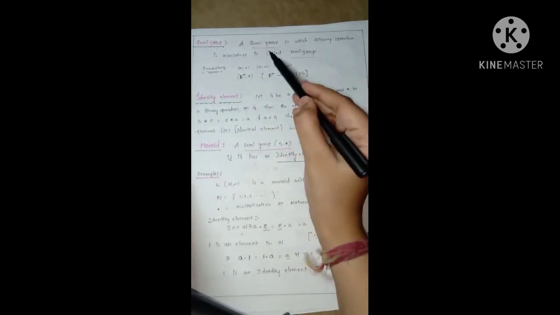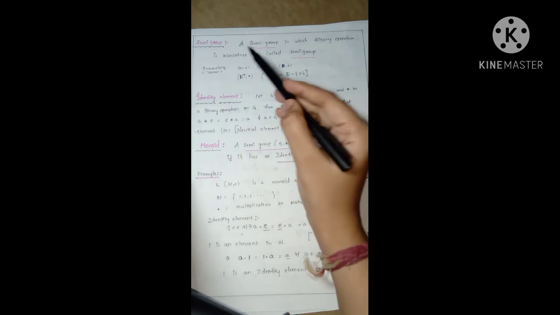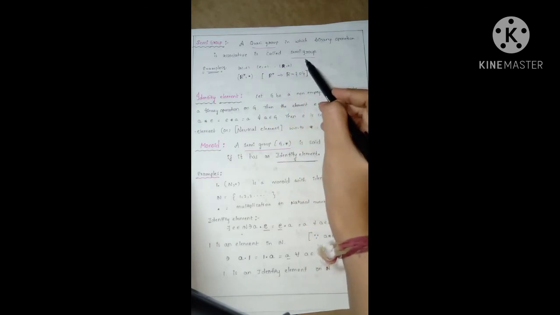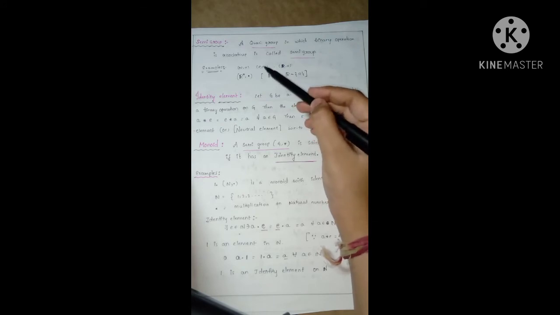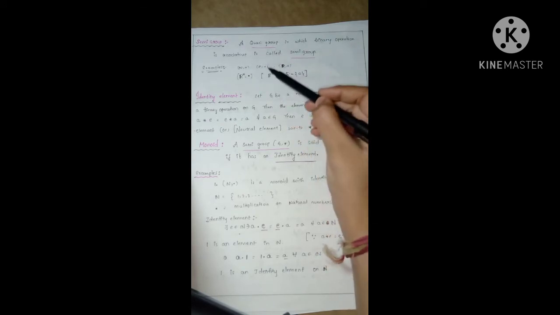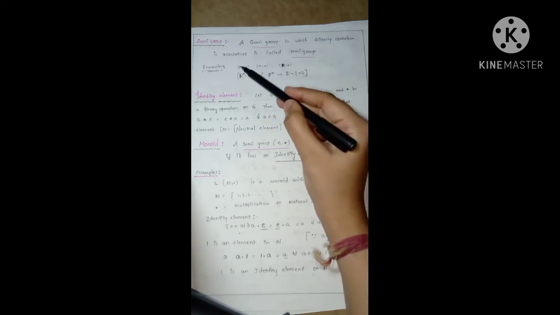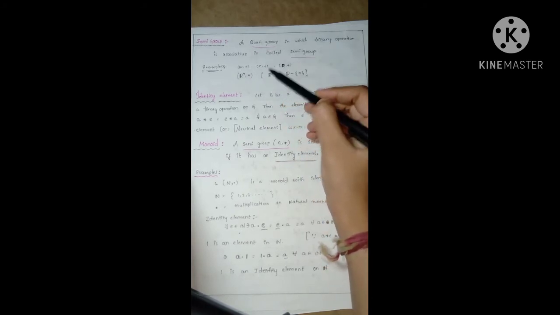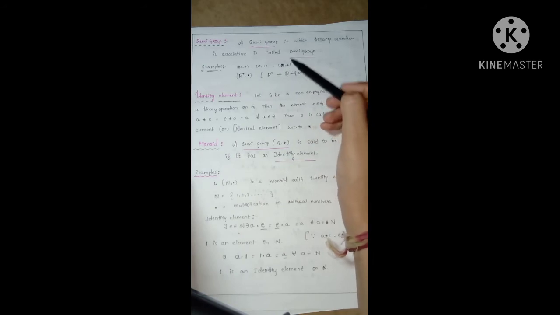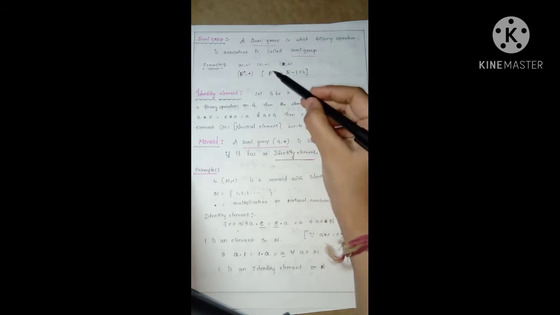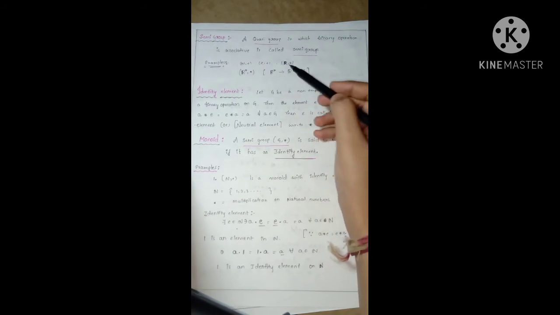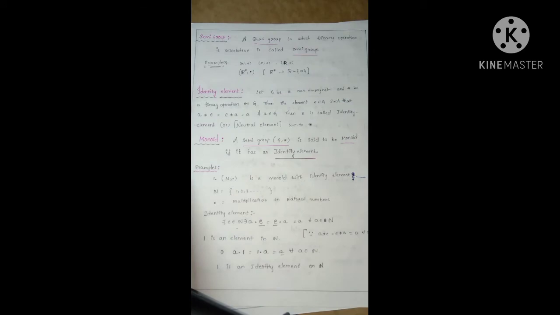Moving to semi-group. A quasi-group in which the binary operation is associative is called a semi-group. That is, if binary operation and associativity both exist, then it is a semi-group. Just now we have seen examples: (N, plus), (Z, plus), (R, plus), that is natural numbers with addition, integers with addition and real numbers with addition. These are all examples. And (R*, dot), that is non-zero real numbers under multiplication. These are all semi-groups. Moving to identity element.